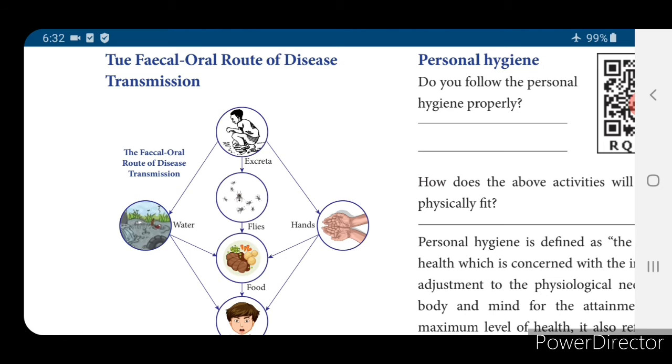If you touch and you are not washing your hands properly after the work is done, it may get into your body. Nowadays, even small children know how to wash our hands using sanitizer or soap. That method of washing hands we are also doing during this corona period.